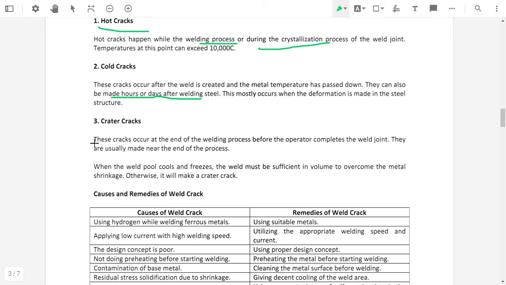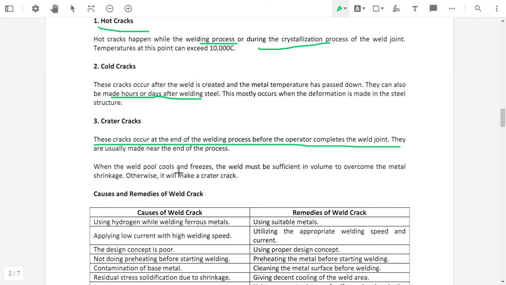And crater crack. These cracks occur at the end of the welding process, before the operator completes the weld joint. Crater crack appears at the end of the welding and before the end of the welding process. So these are the types of weld crack that are present.